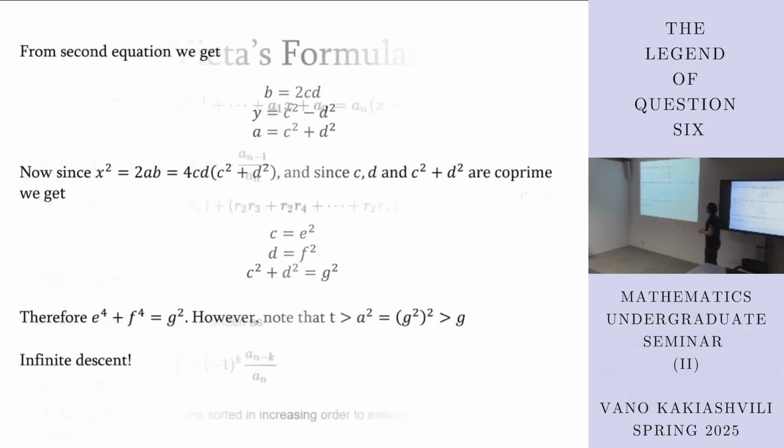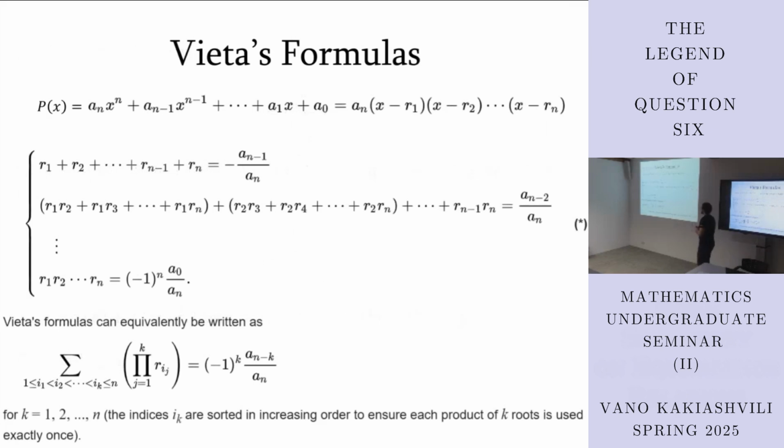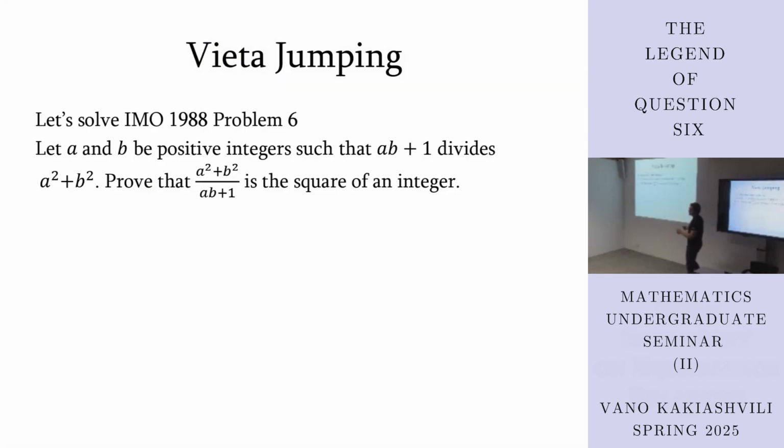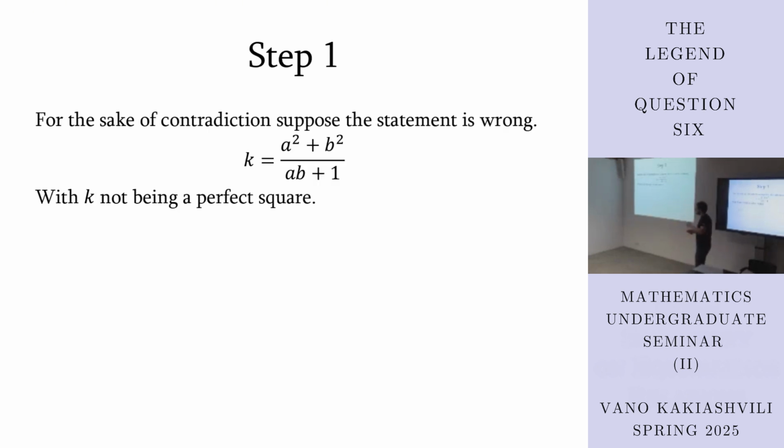And now let's focus on Vieta's formulas. François Viète was a French mathematician. So let's solve problem 6: a squared plus b squared over ab plus 1 is the square of an integer. First, assume the statement is wrong, with k not being a perfect square.